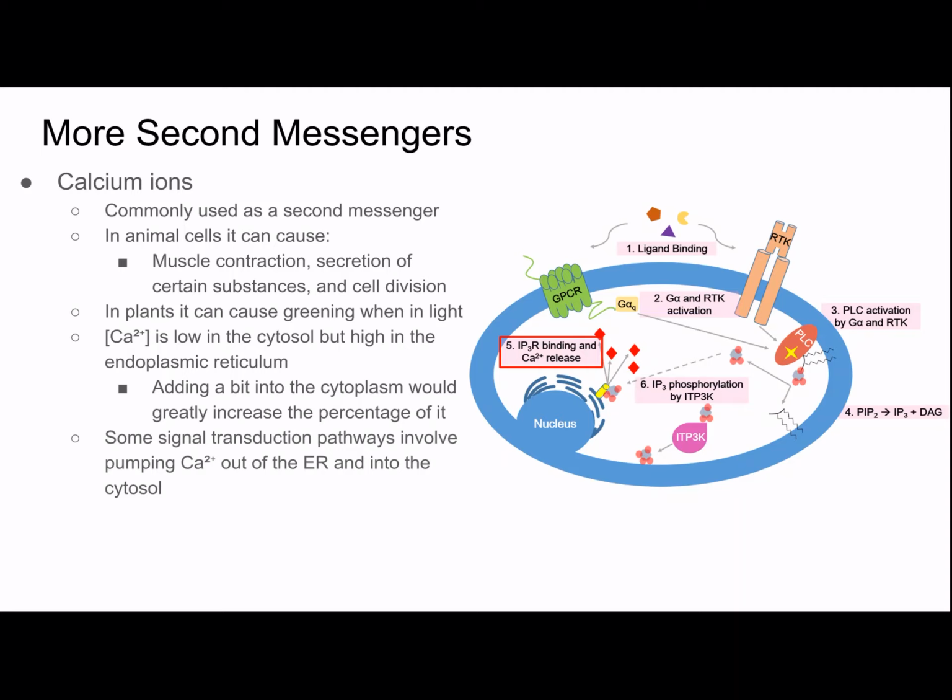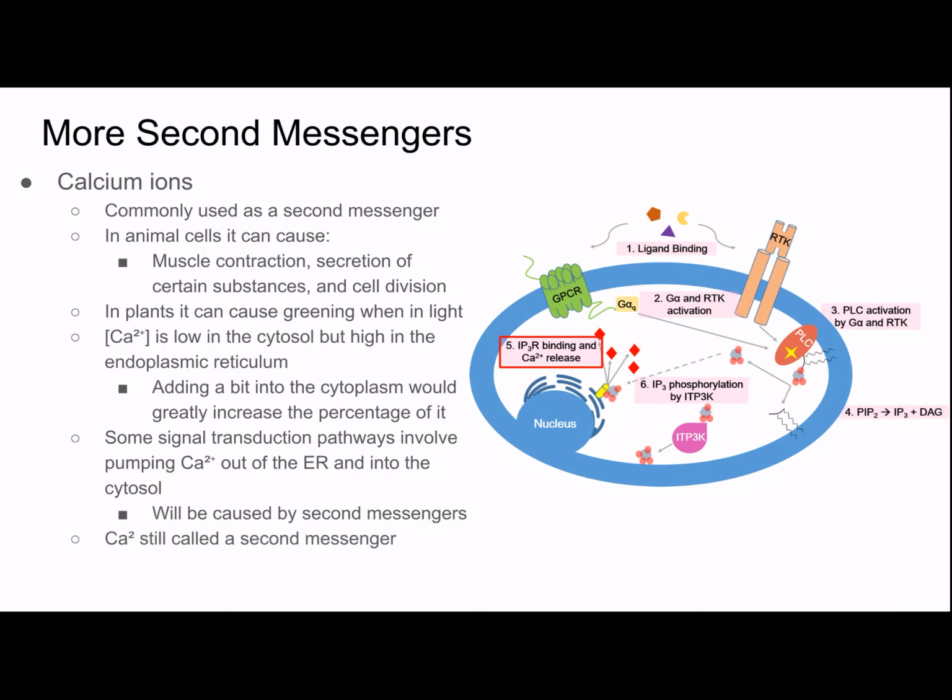Some signal transduction pathways involve pumping calcium ions out of the ER and into the cytosol, and this will be caused by other second messengers. If you look at this picture, there's a bunch of complicated abbreviations and things that we don't really need to worry about. I think the important part is to realize, again, we have the ligand binding, and then a bunch of second messengers activating other second messengers, and then the final response is calcium ions being released from the endoplasmic reticulum into the cytoplasm, and then that will result in a change in the cell's activity.